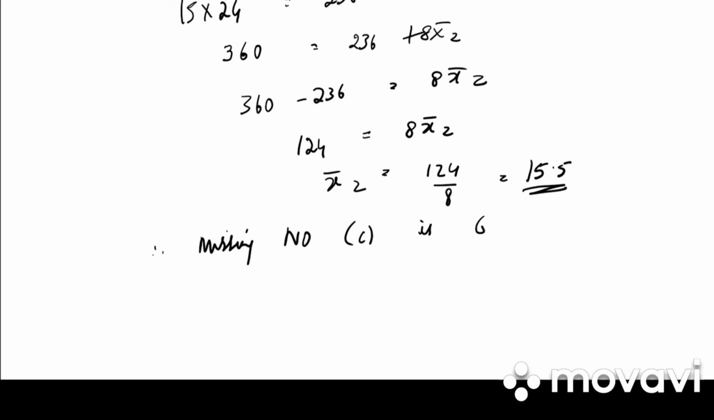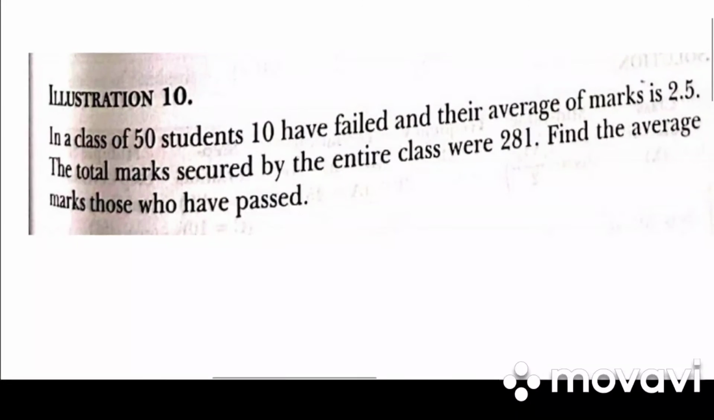So write down. Therefore, missing number C is 6. Missing mean, that is in bracket B, is 15.5. Next, let's go on to illustration 10. In a class of 50 students, 10 have failed and the average marks is 2.5. The total marks secured by the entire class was 281. Find the average marks of those who passed.